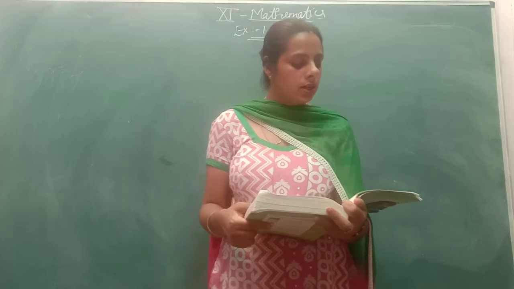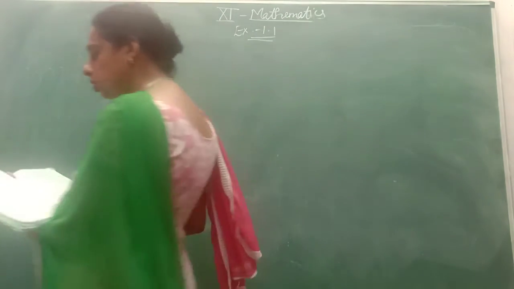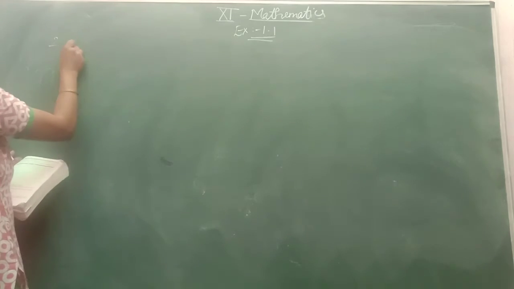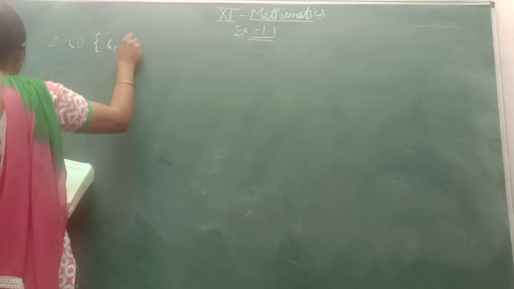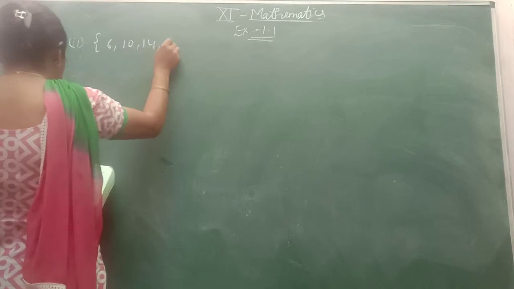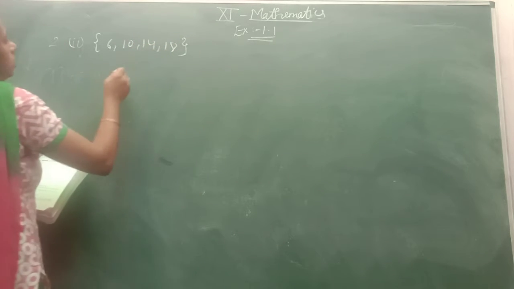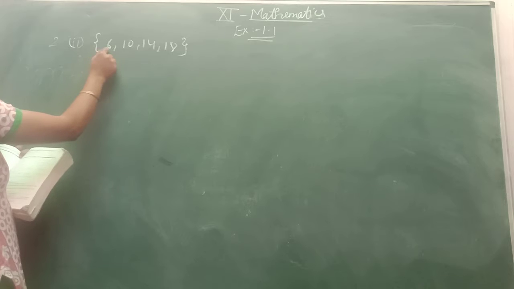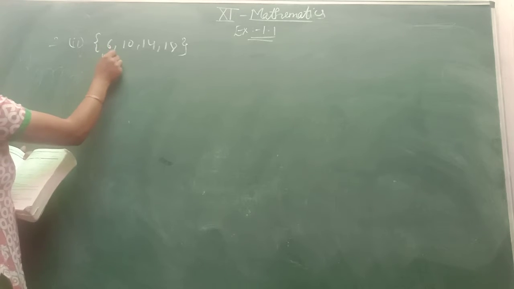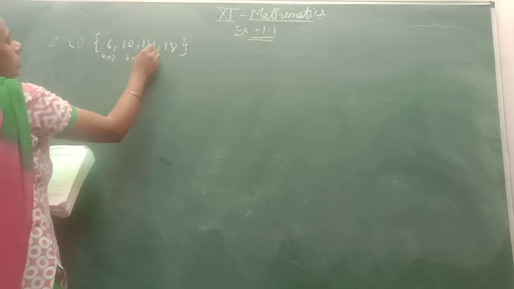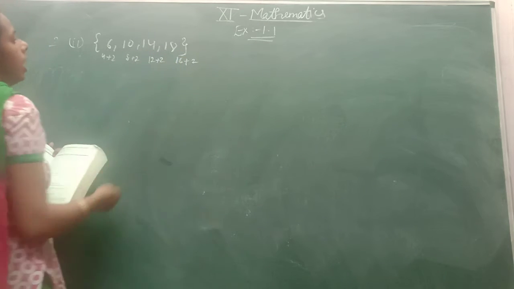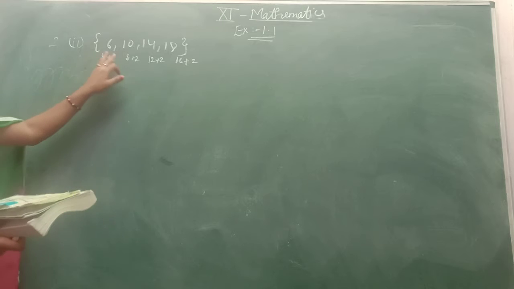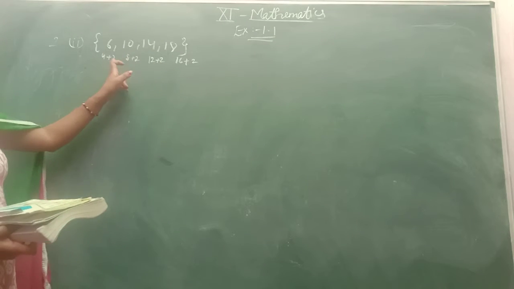Write the set in the set builder form. Question number 2, I am taking its second part. There is 6, 10, 14 and 18. As you can see, they are 4 multiple plus 2: 4 plus 2, 8 plus 2, 12 plus 2, 16 plus 2. As you can see, in the multiples of 4, 2 is added.